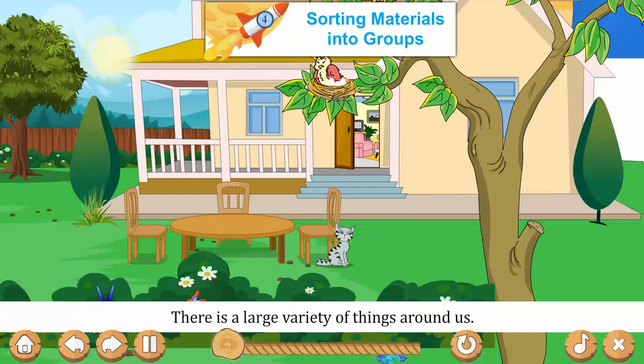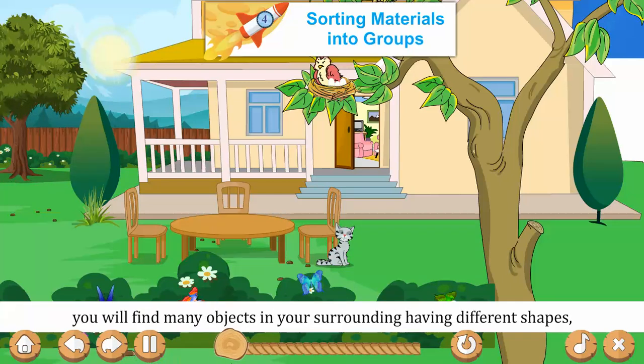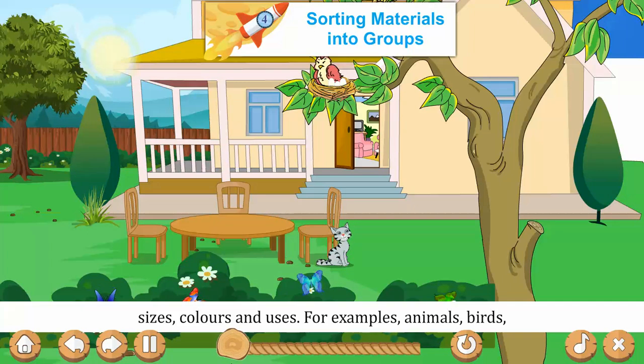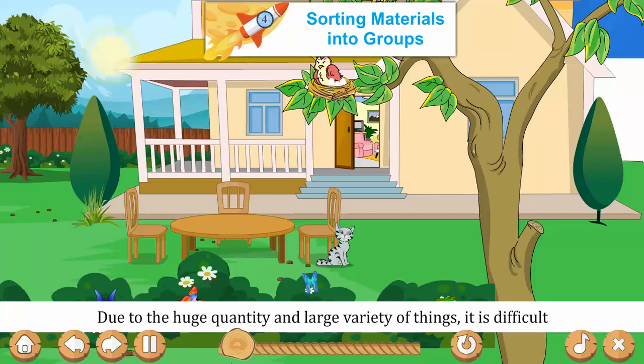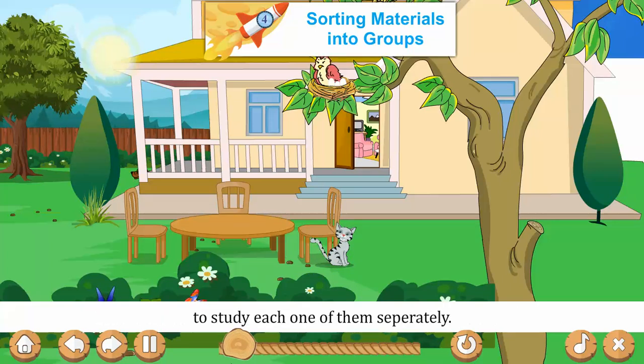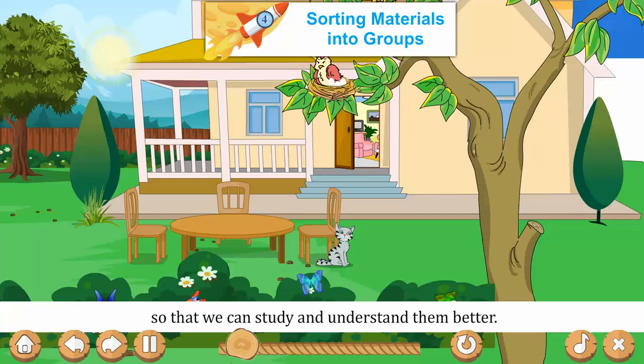Introduction. There is a large variety of things around us. If you look around yourself in the class or at home, you will find many objects in your surrounding having different shapes, sizes, colors and uses. For examples, animals, birds, table, chairs, toys, insects, bicycle, machines, houses, book, chalk, etc. Due to the huge quantity and large variety of things, it is difficult to study each one of them separately. Therefore, things are classified into groups so that we can study and understand them better.